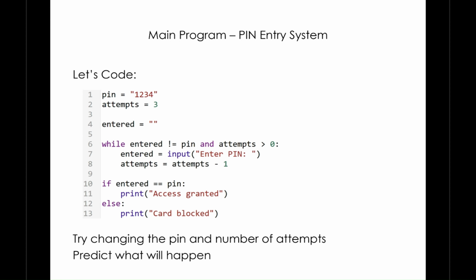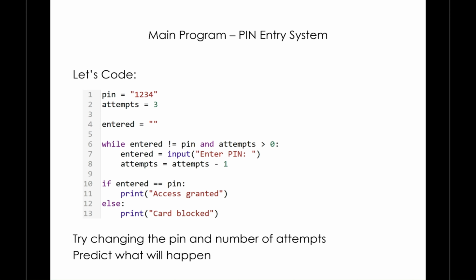This is a real system used in cash machines and phones. If we have a look at line number 1, pin is assigned to the string 1, 2, 3, 4, and attempts is 3, which is an integer. Entered is blank currently because we have to initialize entered before we use it within the loop.